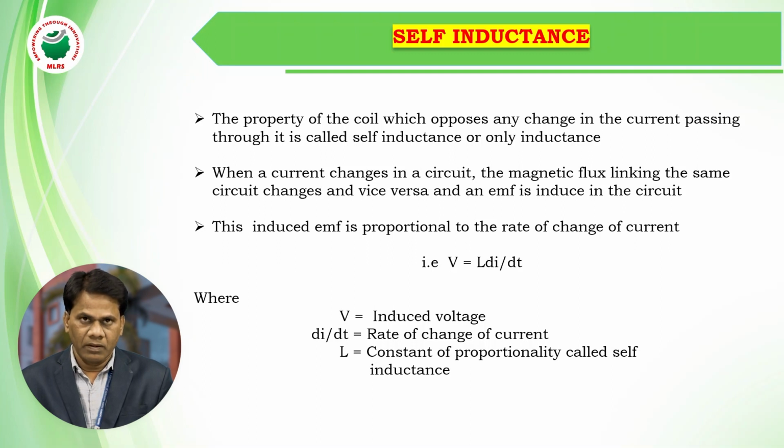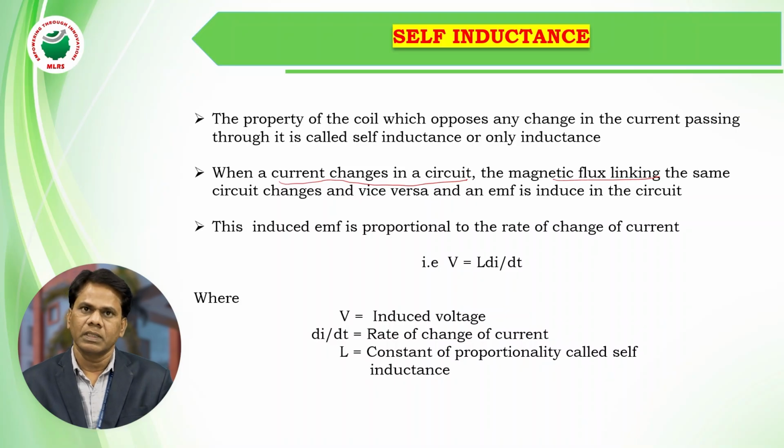If the current passing through a coil increases or decreases, the magnetic flux linking with that coil also changes. If current increases through the coil, the magnetic flux linking with the coil increases.